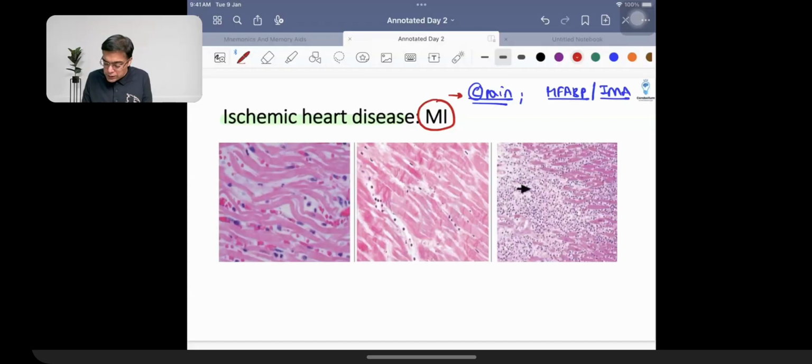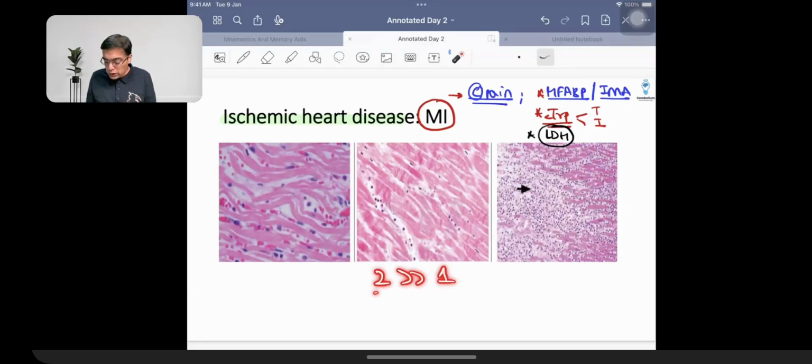The classical marker, which is called the gold standard marker for making a diagnosis of myocardial infarction, are cardiac troponins. They are cardiac troponin T and cardiac troponin I. Example of an enzyme which is asked in the exam because of its special property, which is called LDH. So normally in our blood, we are having LDH2 more than LDH1. 2 is always more than 1, simple maths. But in a patient who's going to be having heart attack, 1 becomes more than 2. LDH1 becomes more than LDH2, so that is called flipping of the LDH ratio.